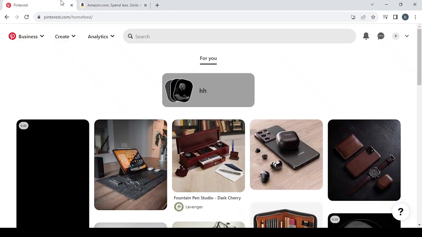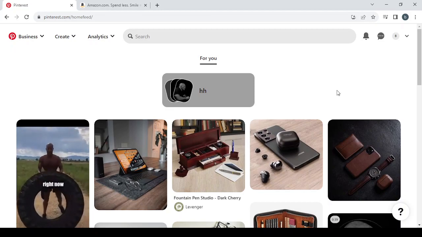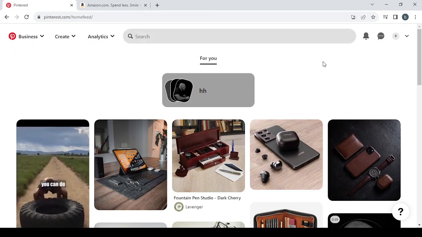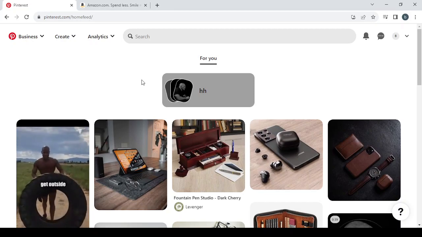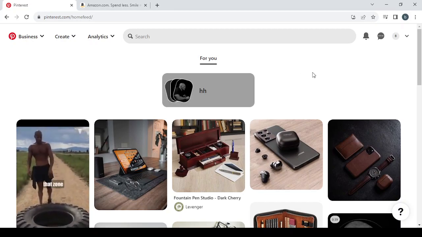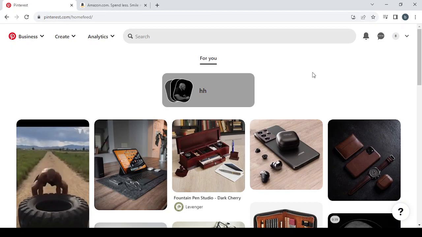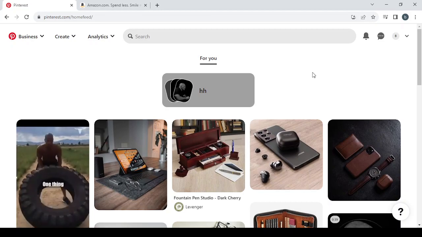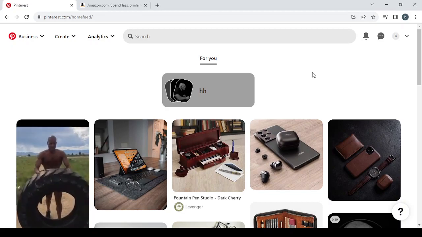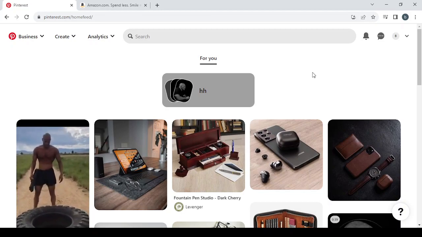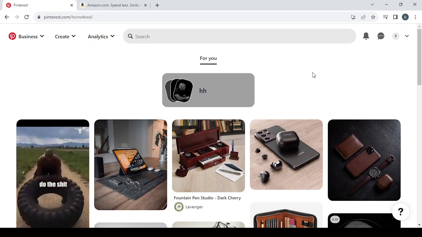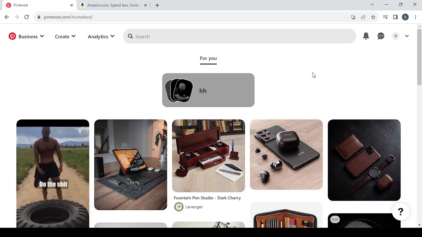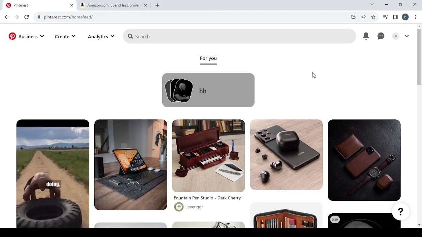So let's go back to Pinterest.com. We will use it to promote the affiliate links that we will get from Amazon. So we will choose a niche that we are going to work on and see the famous or the viral products in that niche, browse through them, get the inspiration and the idea, and go create our own posts.